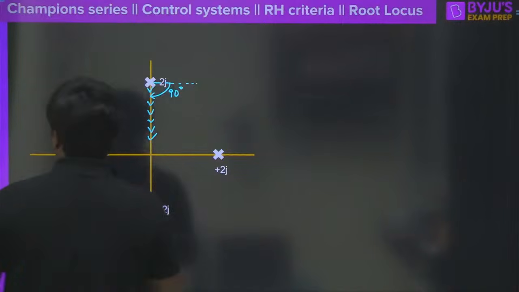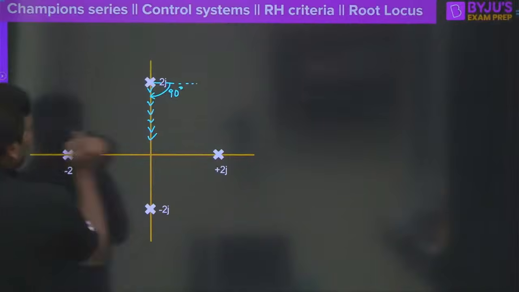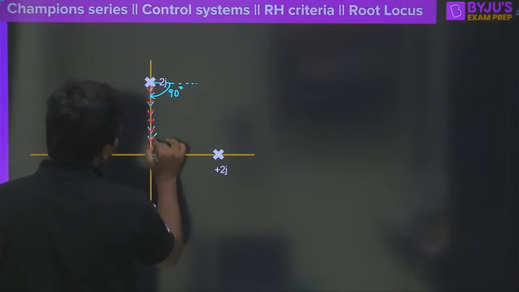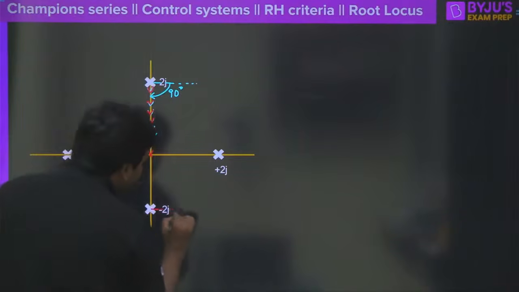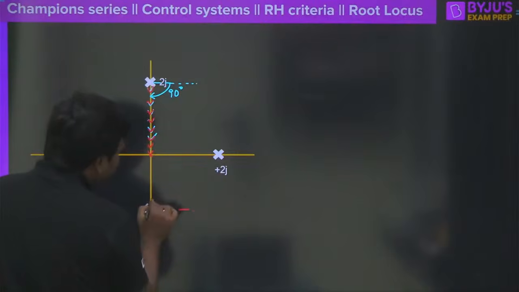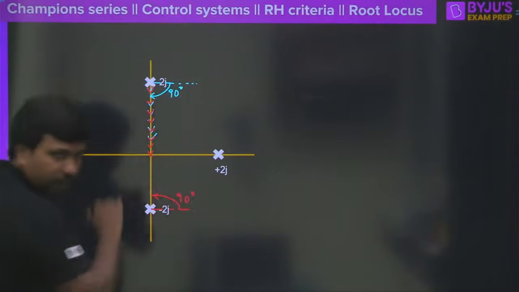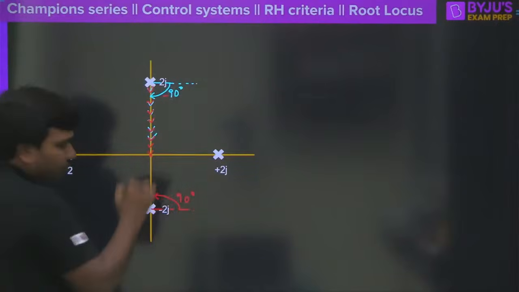So all the way, this is how it will go into departure here. And the crazy part is that this will come up to here. At the same time, you must understand, this is going to make pi by 2, 90 degrees. So here it will be minus 90, here it will be plus 90.